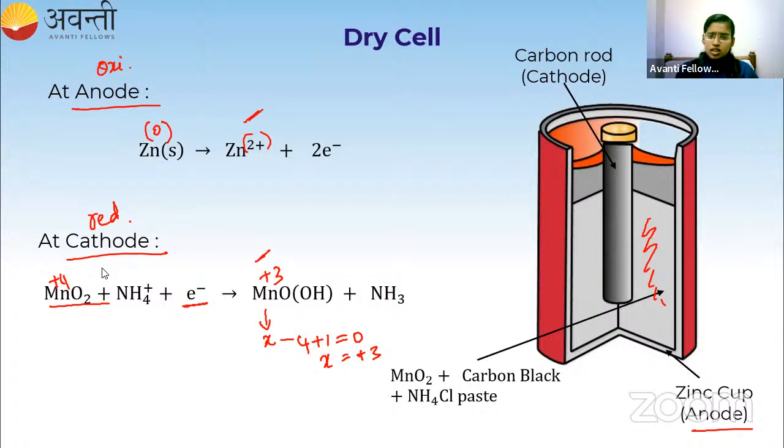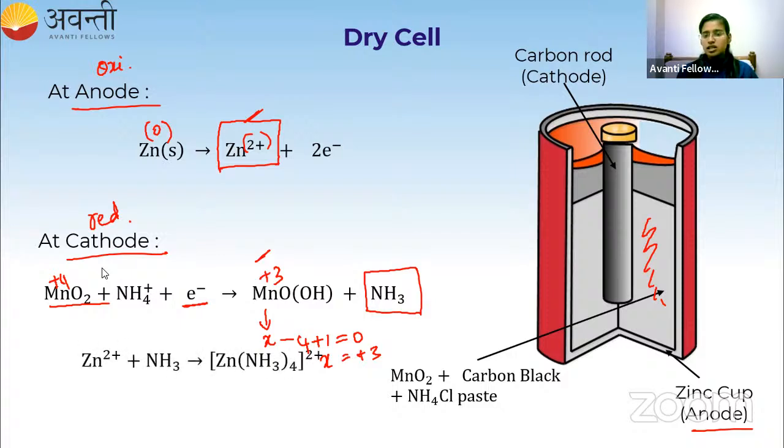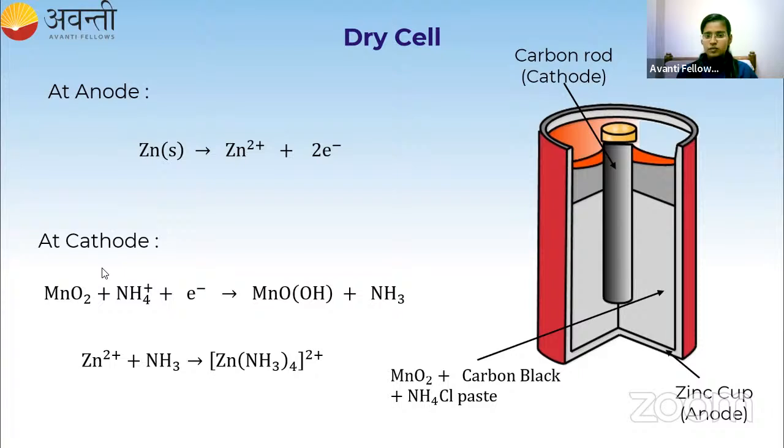The zinc 2 plus ion which has formed at the anode will react with the NH3 which has been formed at the cathode. And these two species will form a coordination compound. The coordination compound is zinc tetraamine complex. So zinc 2 plus reacts with NH3. These two are the products that we obtain from the anode and cathode. Those two species react with each other and form a coordination compound. So these are the reactions of the dry cell.